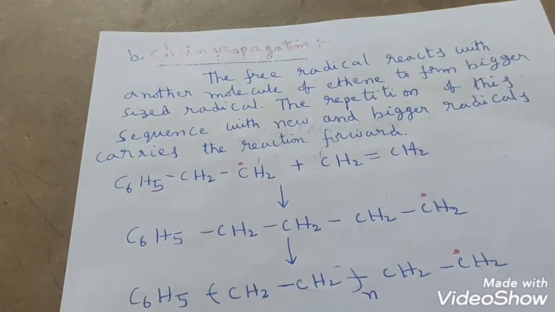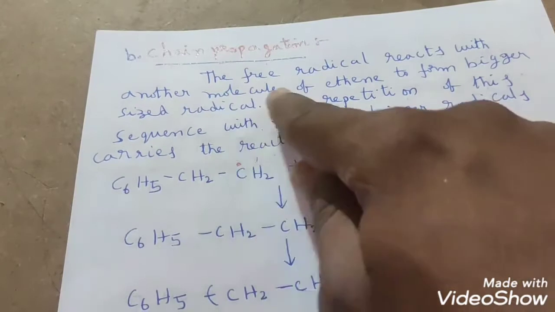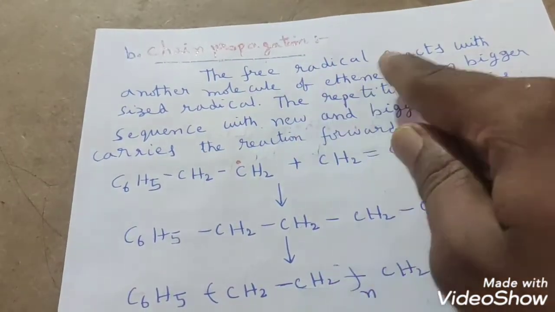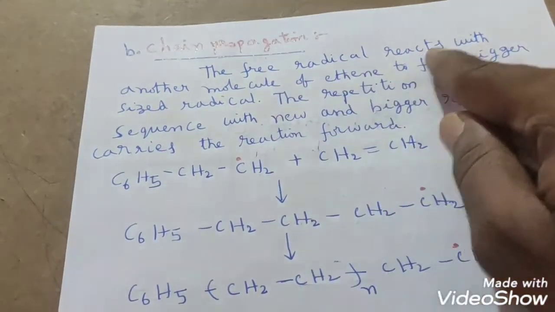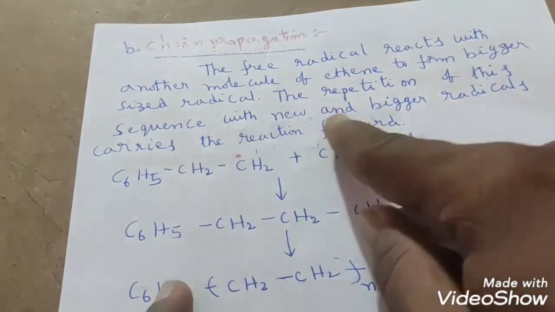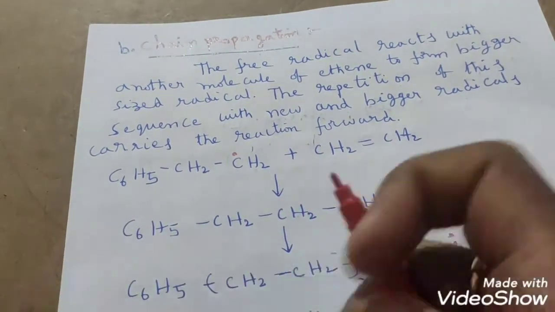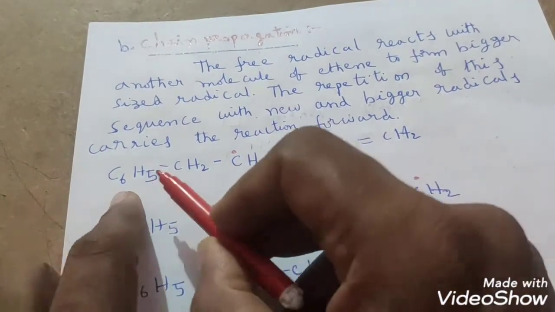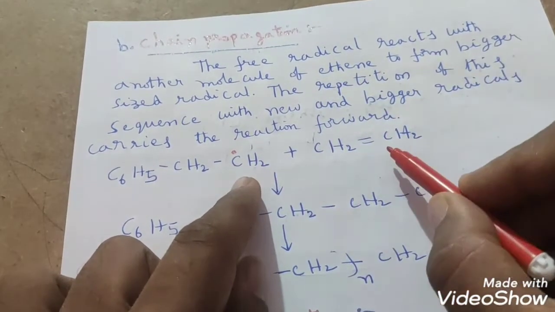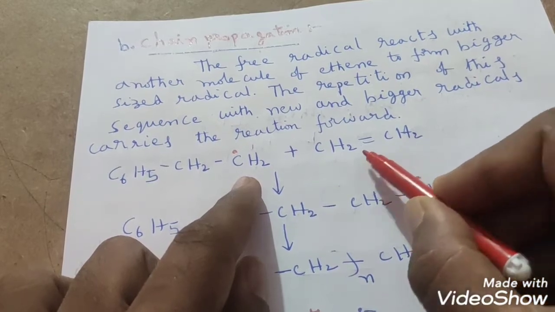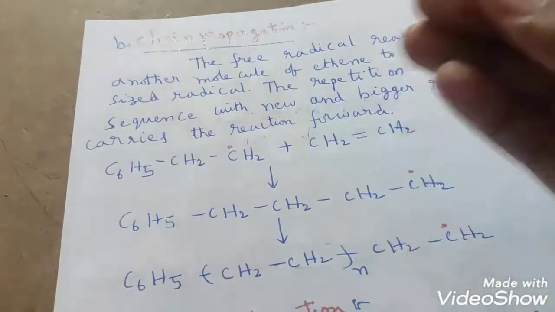Chain propagation step. In the chain propagation step, the free radical reacts with another molecule of ethene. That means whatever free radical we got in the chain initiation step will react with another molecule of ethene. See, in the chain initiation step we got this C6H5CH2 free radical. That will react with another molecule of ethene, CH2 double bond CH2. How will the reaction take place?